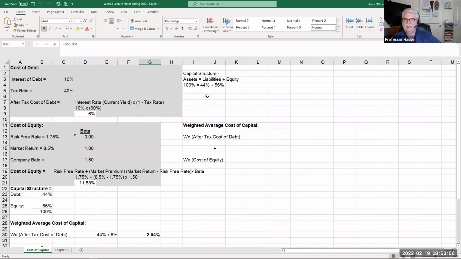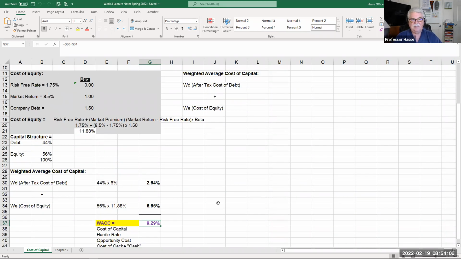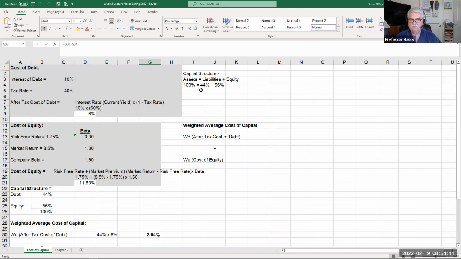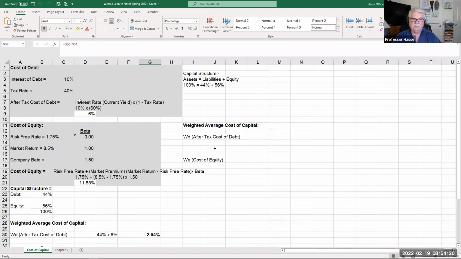Now, using those capital structure percentages and taking into account the after-tax cost of debt and the cost of equity, I can determine this company's weighted average cost of capital. It's exactly what it means: the weighted average. It takes the weight of debt, 44%, and the weight of equity, 56%, and multiplies those percentages times the appropriate cost of debt and cost of equity for this particular company.